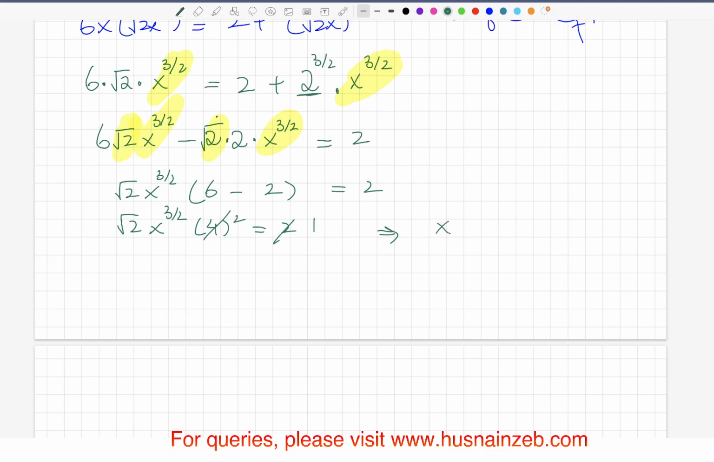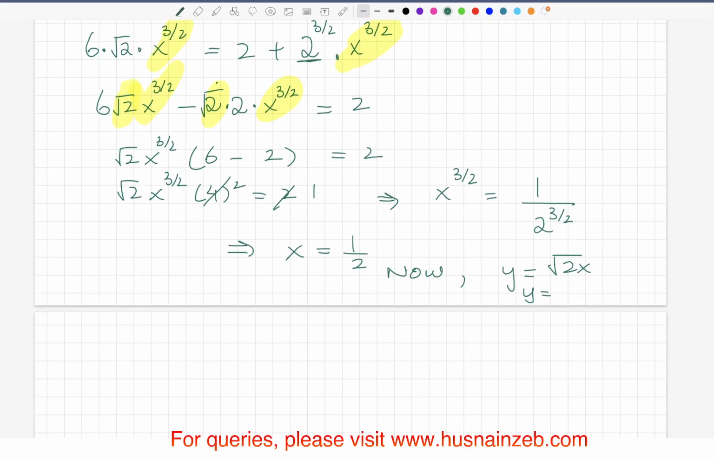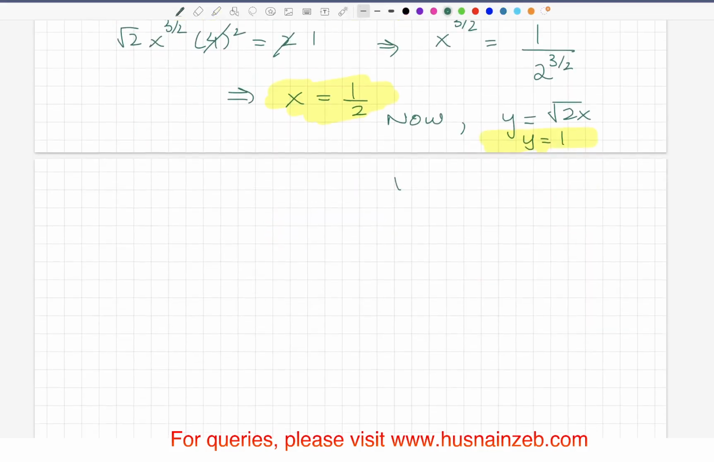x^(3/2) is equal to 1 divided by 2^(1/2), so 2^(3/2). Dividing it on both sides, you're going to get this thing. Now, that means x is equal to 1/2. Now, if x is equal to 1/2, y is equal to square root 2x, right? So you just have to plug in the value. You're going to get 1. We got the x and y coordinate of the point where we have the vertical tangent. So we will have a vertical tangent at (1/2, 1).